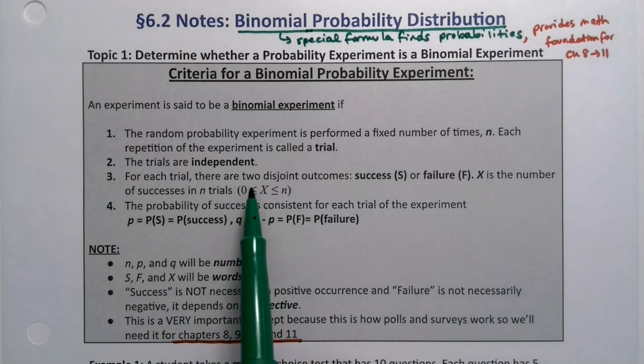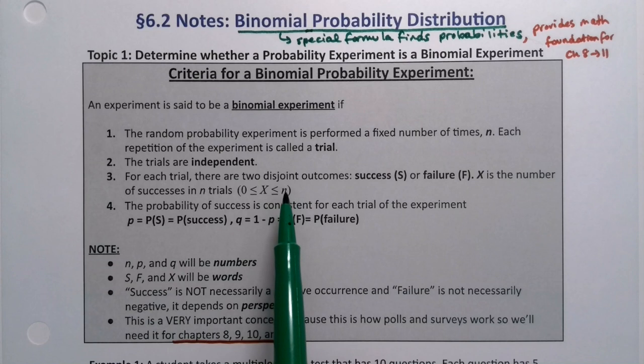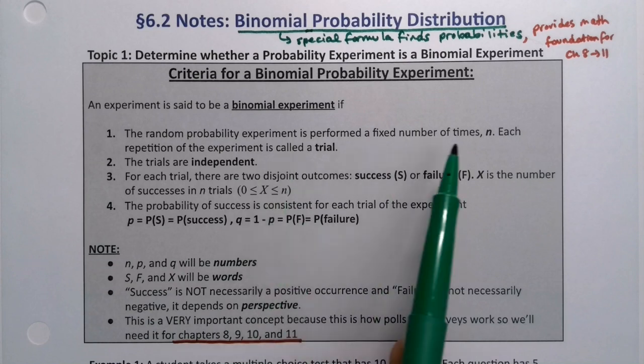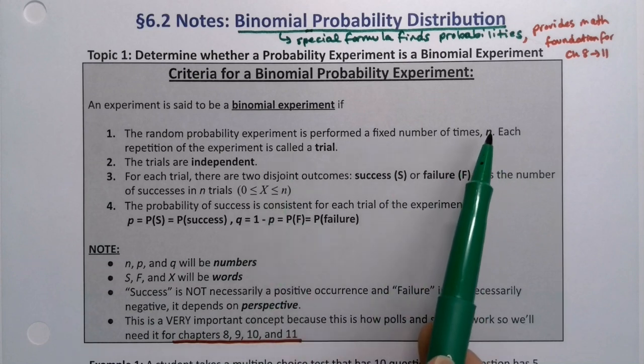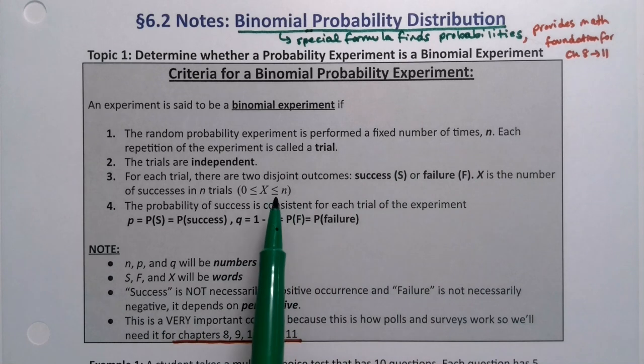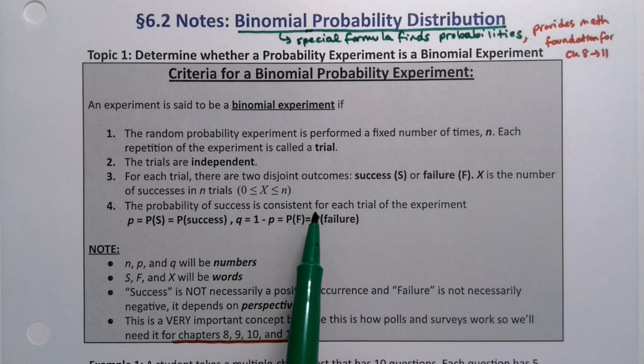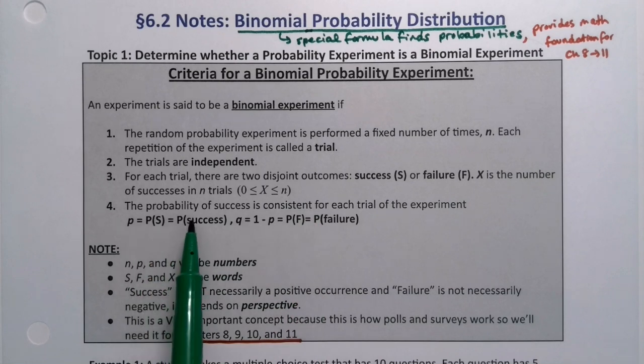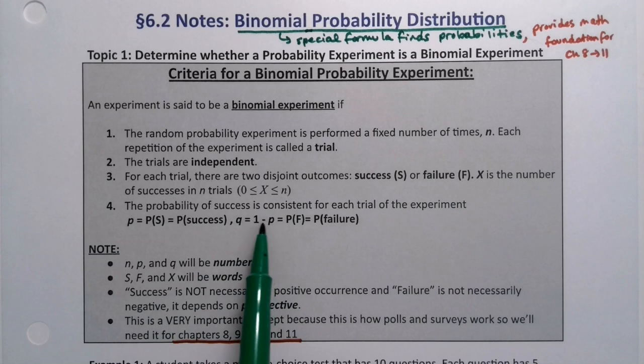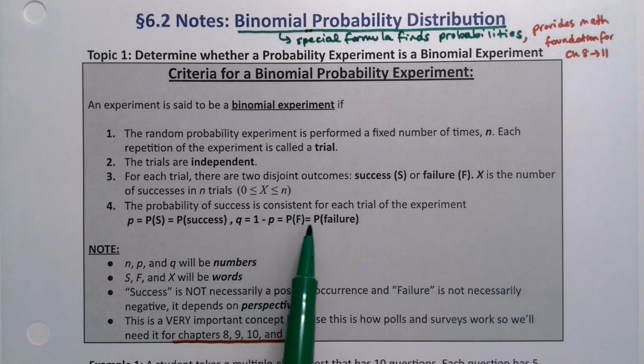Notice you can have as little as 0 successes, then 1, 2, 3, all the way up to n successes, where n is the number of trials. So if you have 10 trials, you could have 10 successes, hypothetically speaking. And the probability of success is consistent for each trial of the experiment. So P is the probability of success, and Q is the complement of that, the probability of failure. So it's 1 minus P.